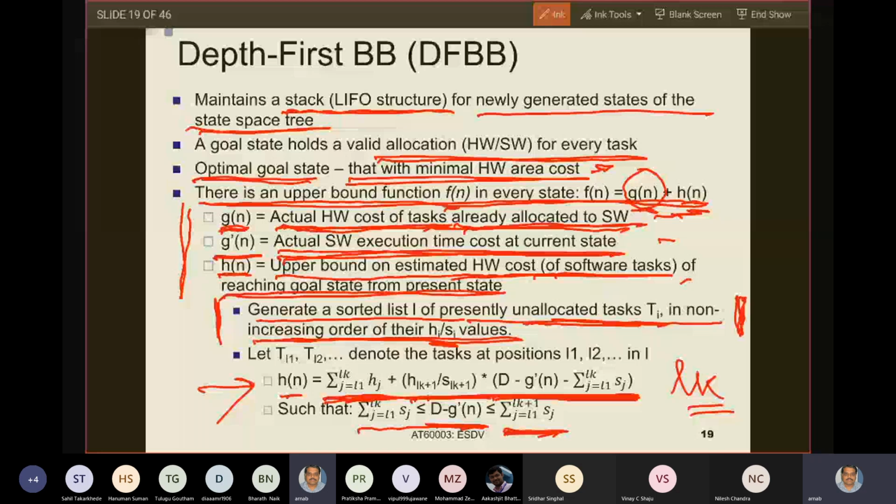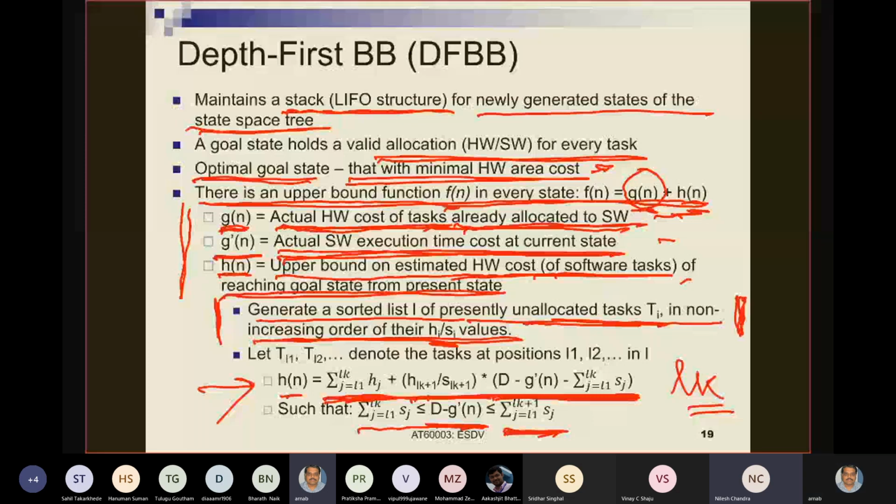Now what you want to find out is an upper bound on the cost estimate. Okay. To understand this, let us not waste time here anymore. Let us go to the example. And if you still don't understand in the example, we will take this matter up again because I will do this calculation again in the example. Is that fine with you? Yes, sir, it is very confusing here. You can go to the example. Okay.